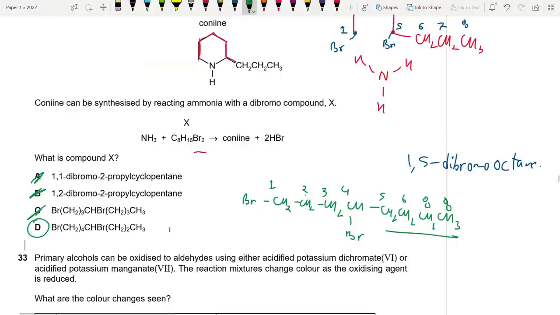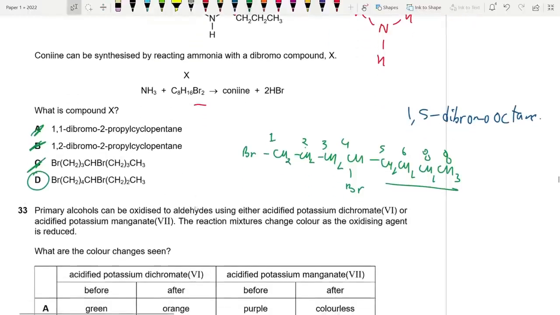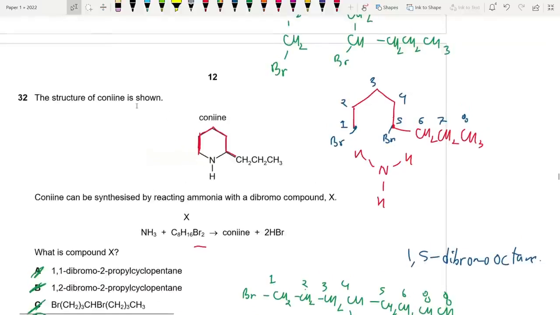I need them to be located at 1 and 5. How exactly? Look at this one. Br CH2 CH2 CH2 CH2, then CHBr CH2 CH2 CH3. So this is 1 2 3 4 5 6 7 8, matches with the compound above. Okay, so yeah, this is a common MCQ, but they changed it up a bit.